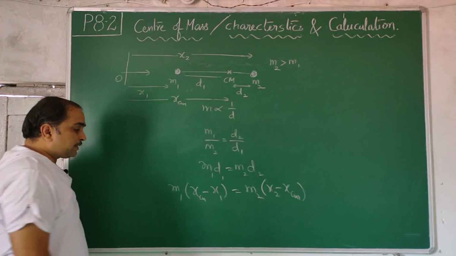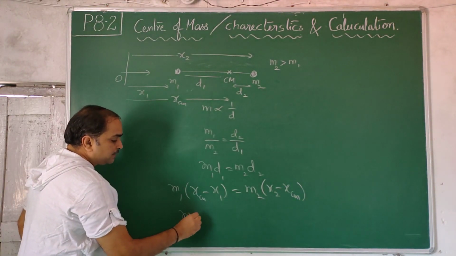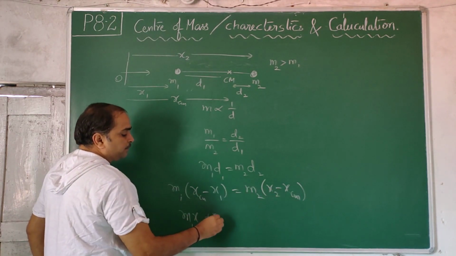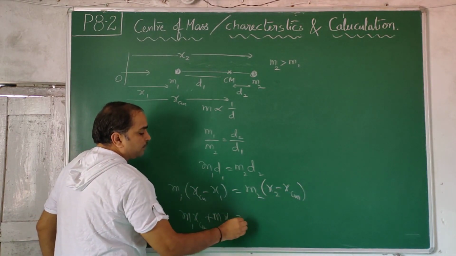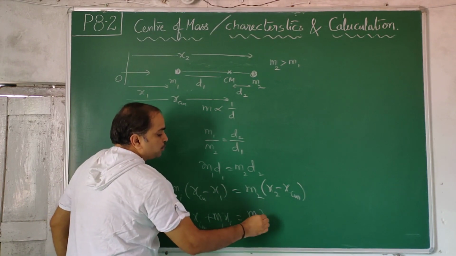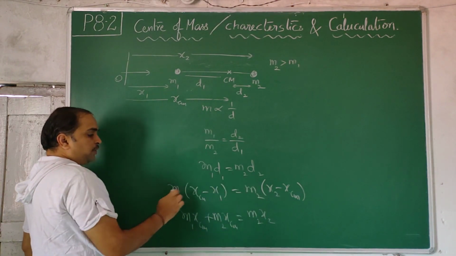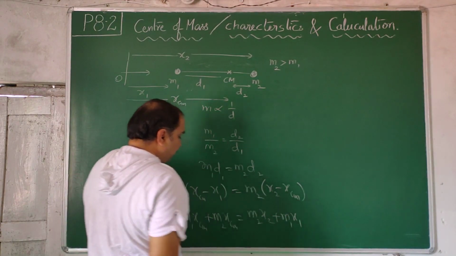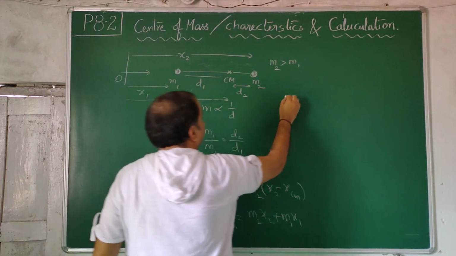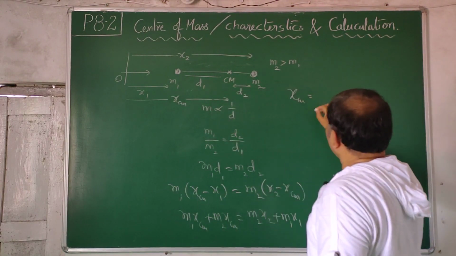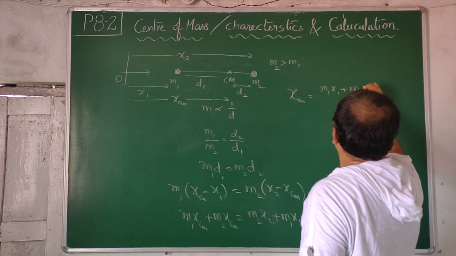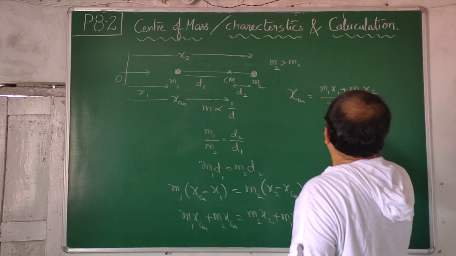If you open the brackets, m1 xcm is a positive quantity, minus m2 xcm comes to this side, plus m2 xcm, m2 x2, and m1 x1, which had a negative sign, goes to that side and becomes plus m1 x1. So if you take xcm common, xcm equals m1 x1 plus m2 x2 by m1 plus m2.